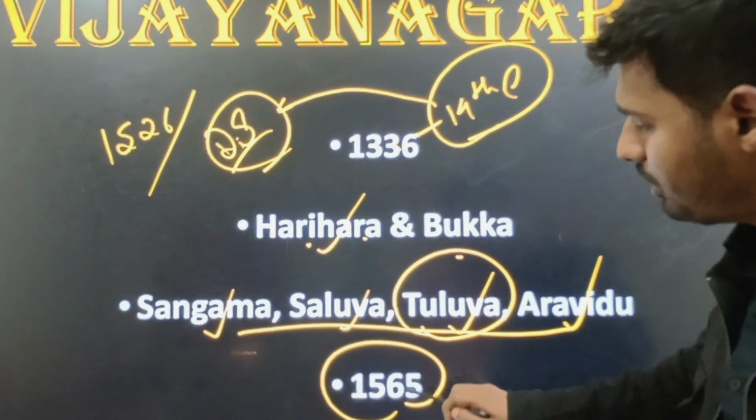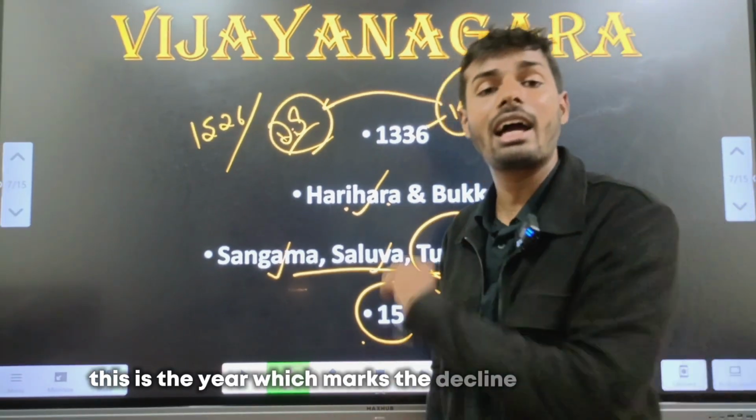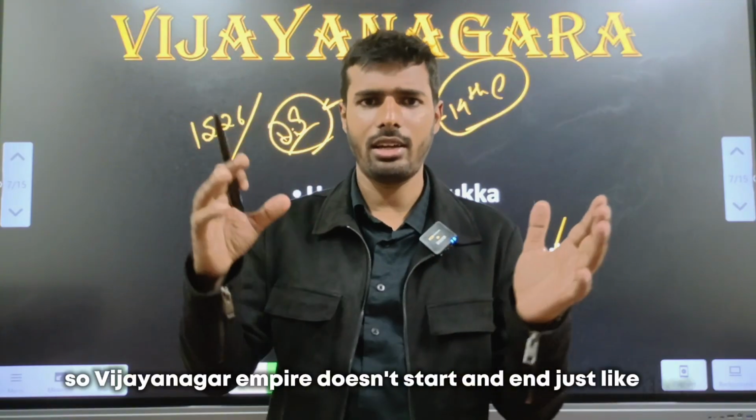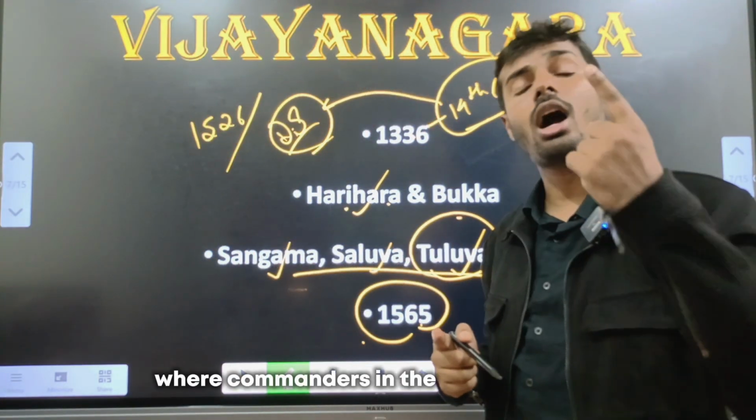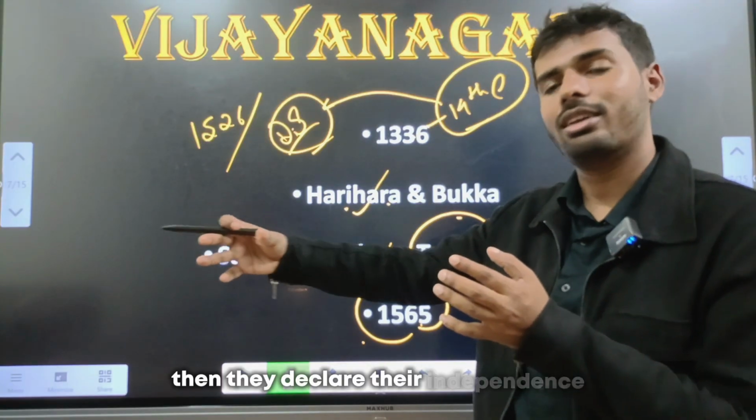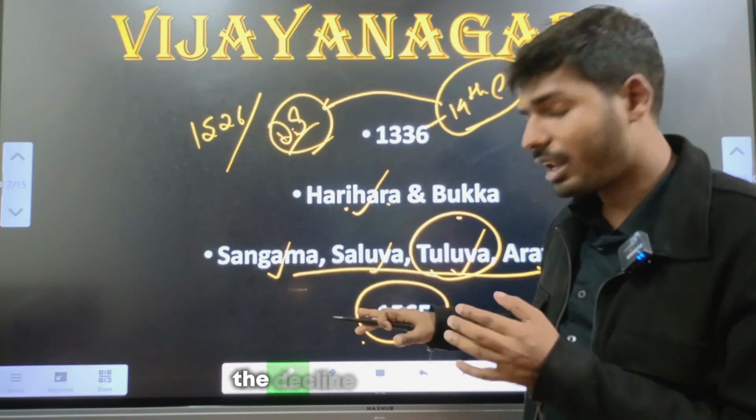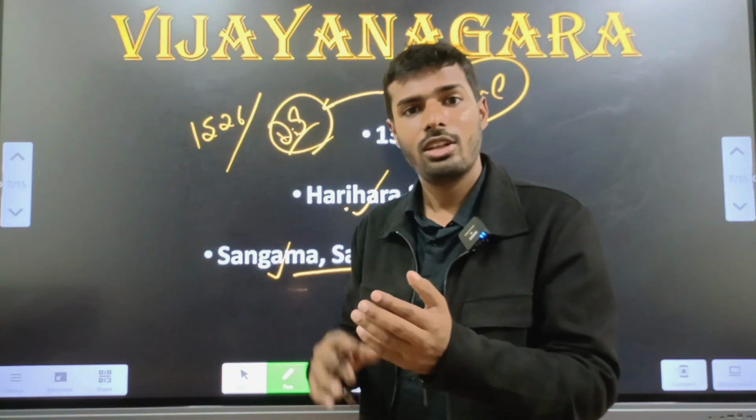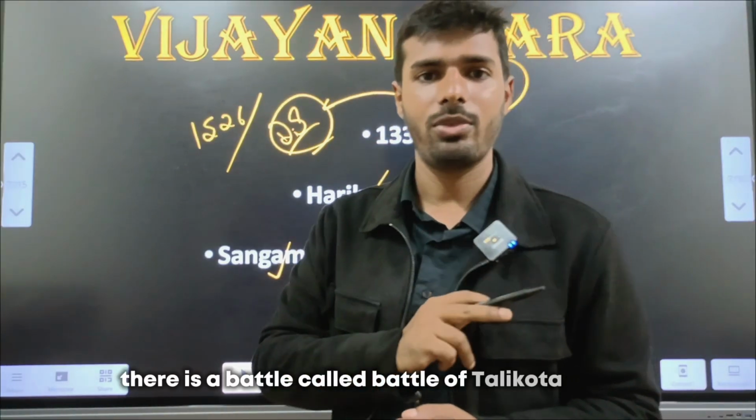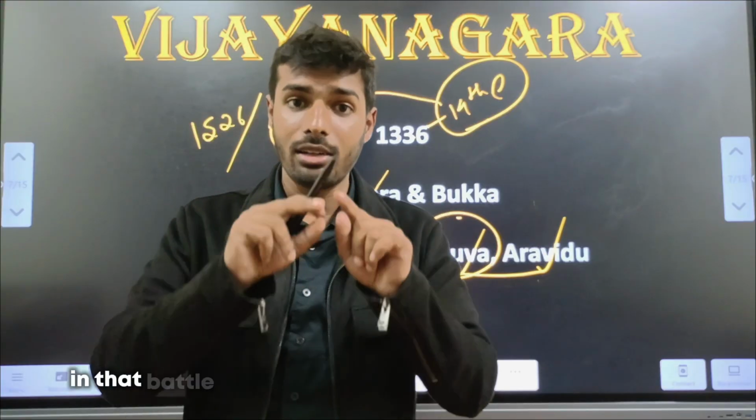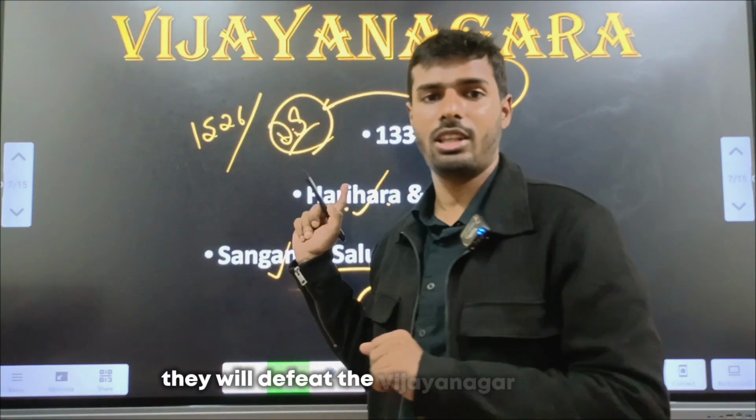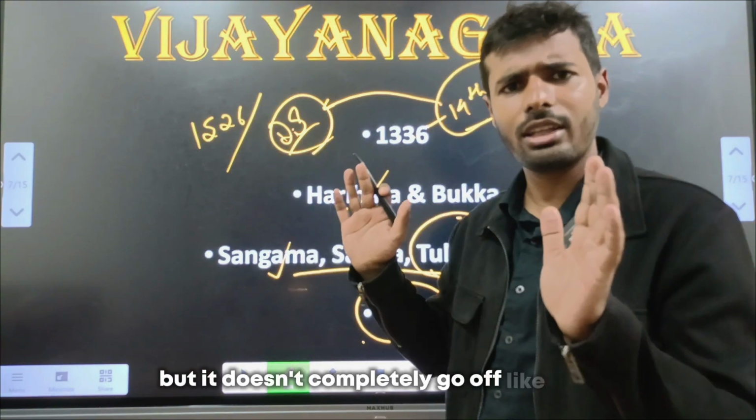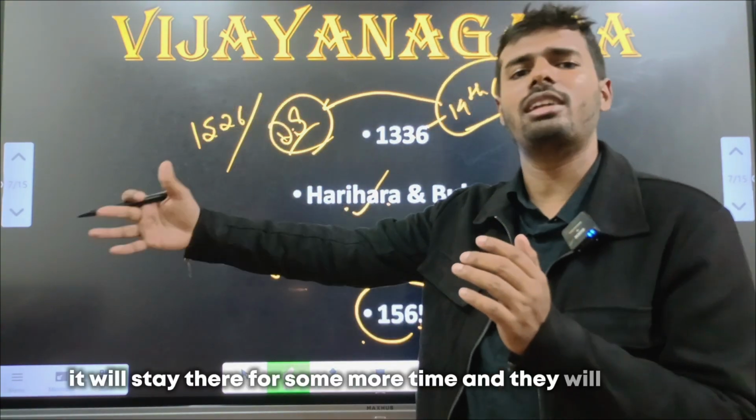So first about the time, second about the founders, third about the 4 major dynasties, and this particular year. This is the year which marks the decline of the empire. So Vijayanagara Empire doesn't start and end just like that. It starts through a process because this Harihara and Bukka were commanders in the Kakatiya army. Then they declare their independence. Then they found their own empire. The decline is also like that. It's like a process. There is a battle called Battle of Talikota in 1565. In that battle, the combined forces of the Deccan Sultanates will defeat the Vijayanagara Empire. But it doesn't completely go off like that. It will stay there for some more time and they will decline.